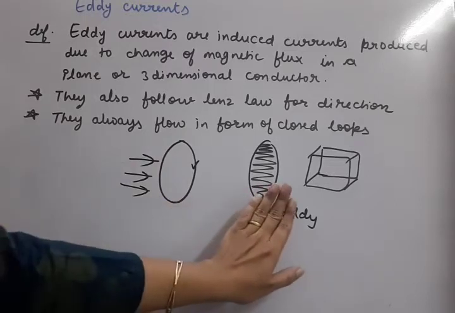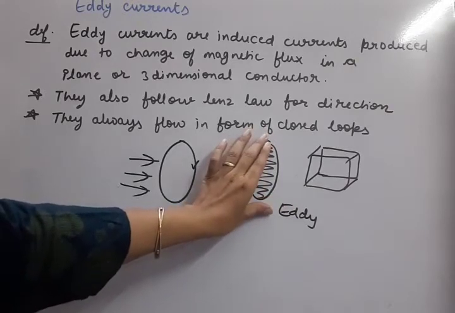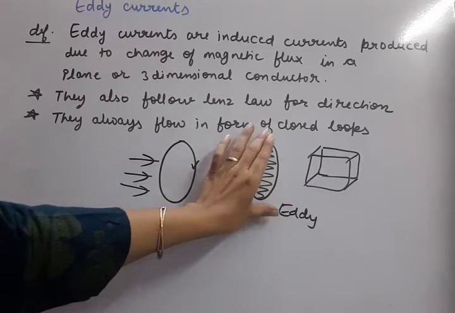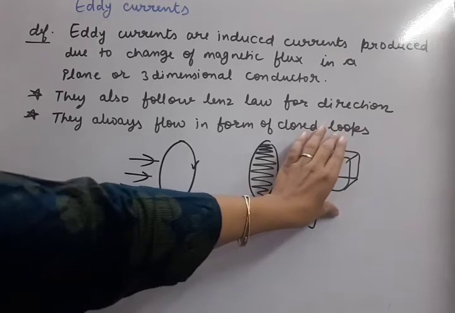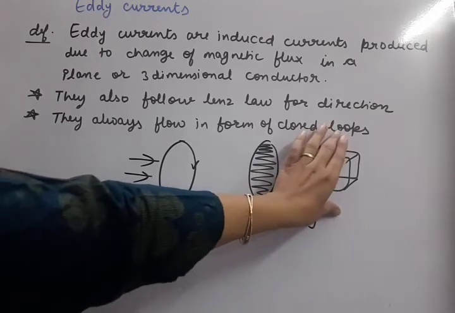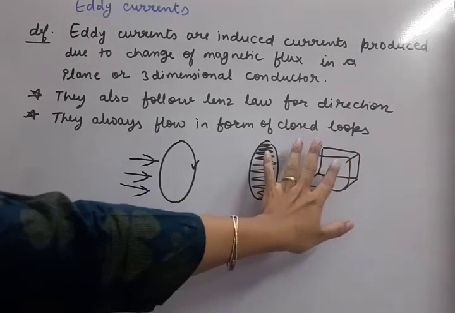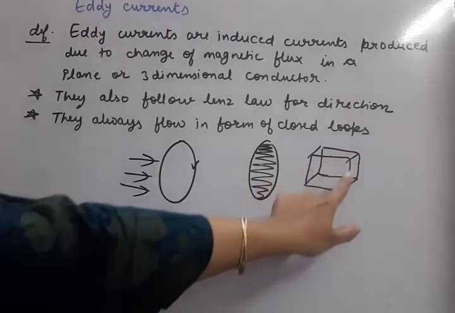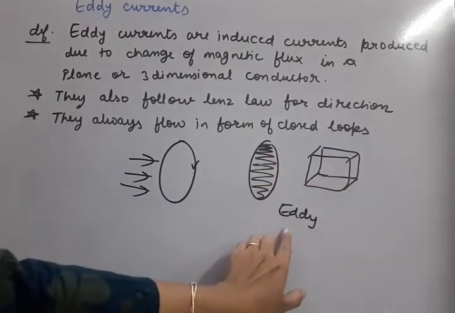But if the given object is a 2D object, that means any plane, it can be a circular plane, planar coil or rectangular planar coil, or any 3D object, that means a cuboid or cylindrical or spherical object, and through these objects change of magnetic flux takes place, then also currents start flowing through them. Those induced currents are now called eddy currents.